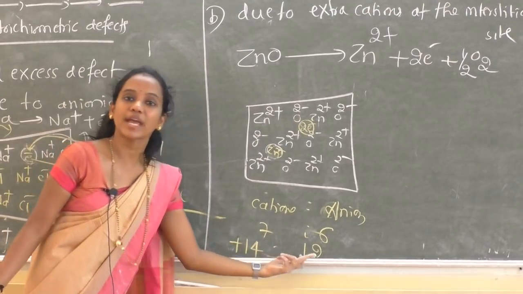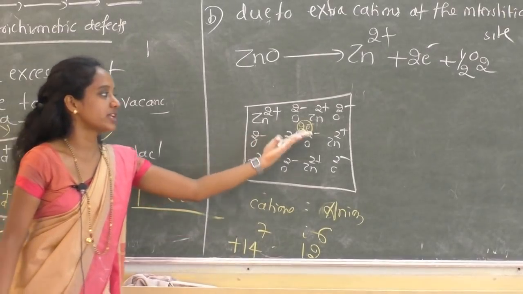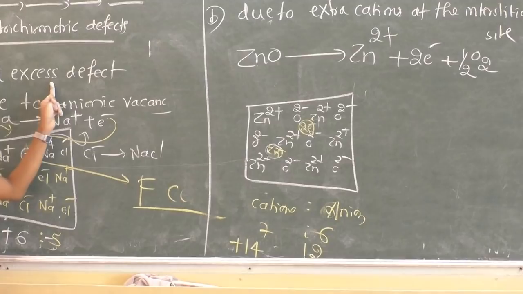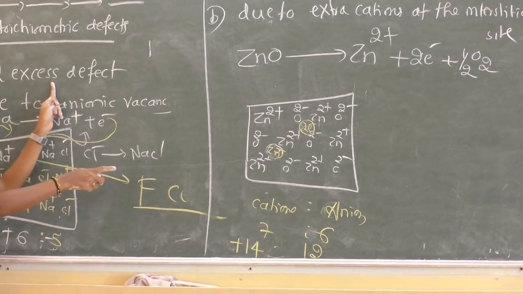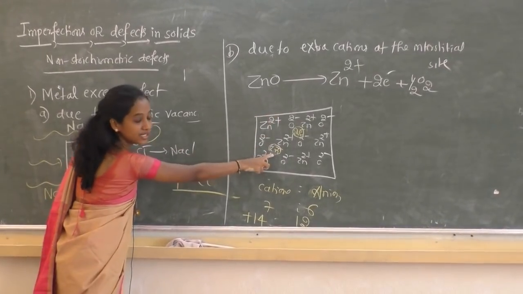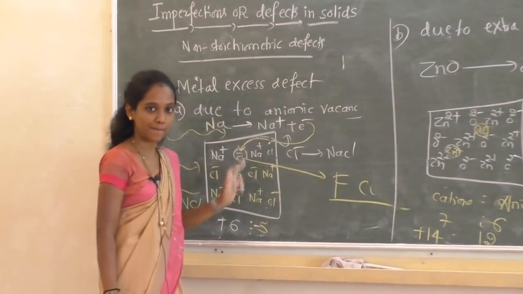Plus 14 is equal to minus 14, and the number of cations is more here. So it is metal excess due to extra cations at the interstitial site. Clear?